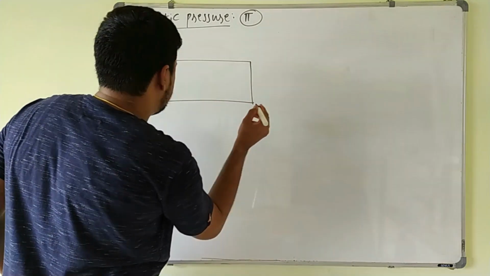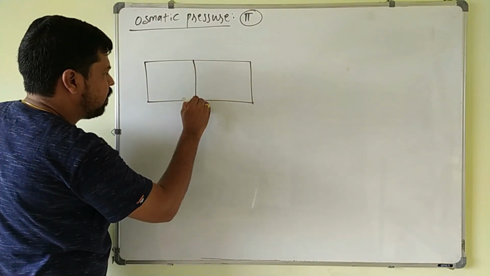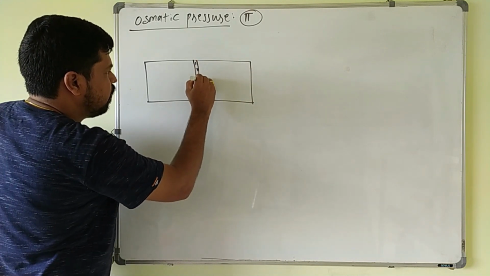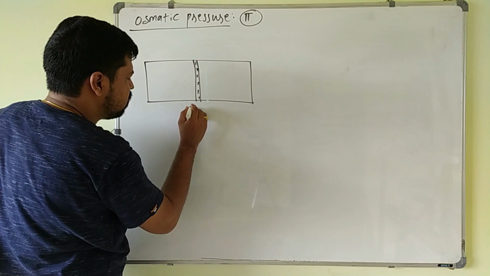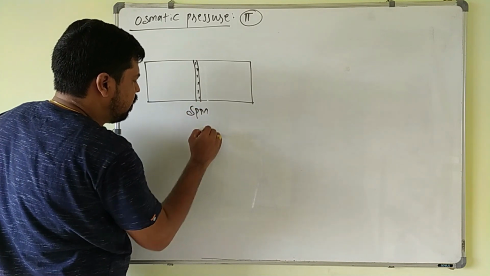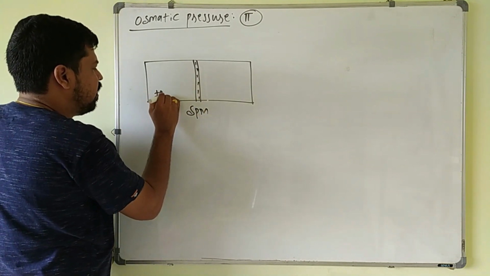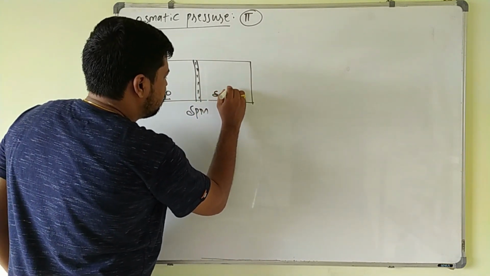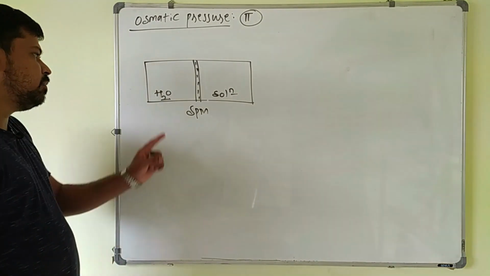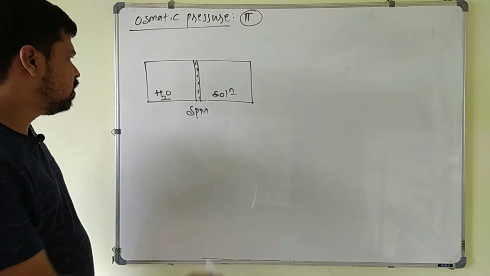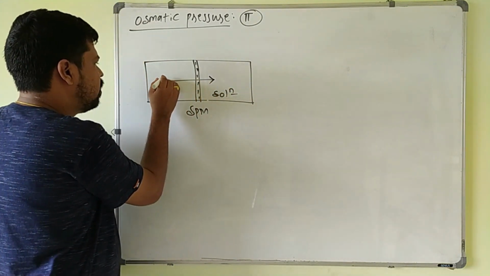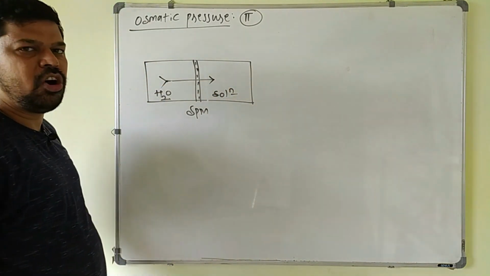So if I take this as a semi-permeable membrane separating a pure solvent and the solution, here pure solvent is taken, that is water, and here we take some solution. We know that these solvent molecules will move from solvent to the solution side. That process is called osmosis.